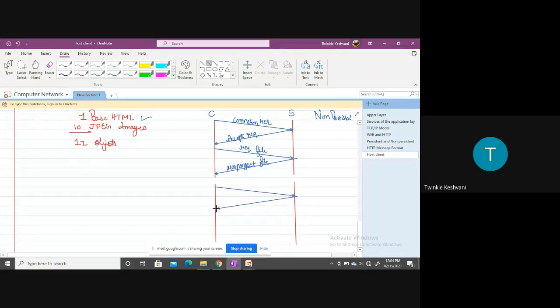Now the client is again requesting for JPEG file 1 and the server is serving that request by sending a response message. So we can say the first is about connection request, accept request, requesting image 1, respond image 1, and TCP closed.